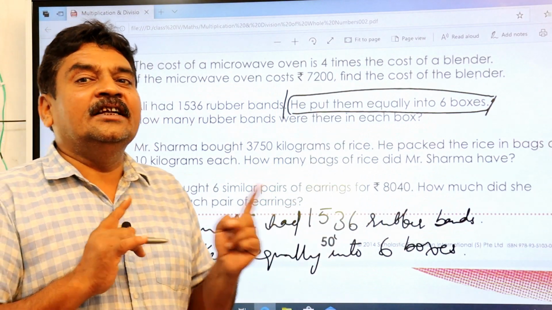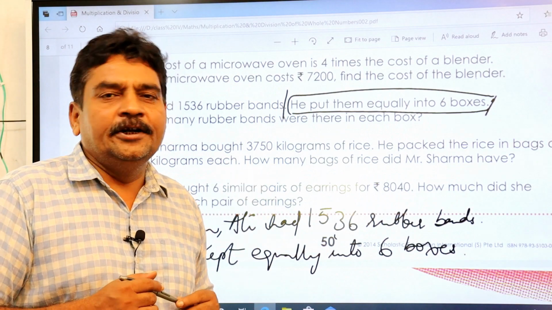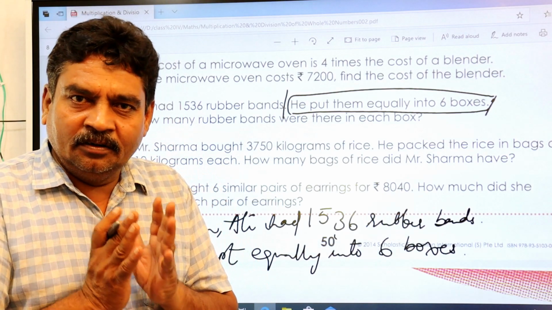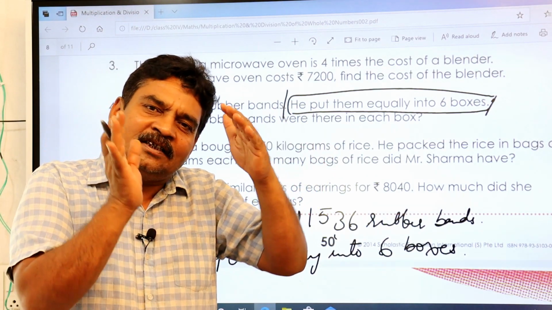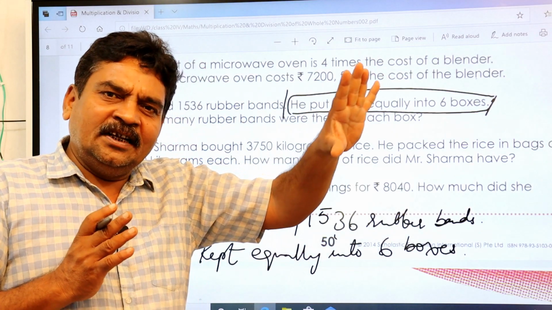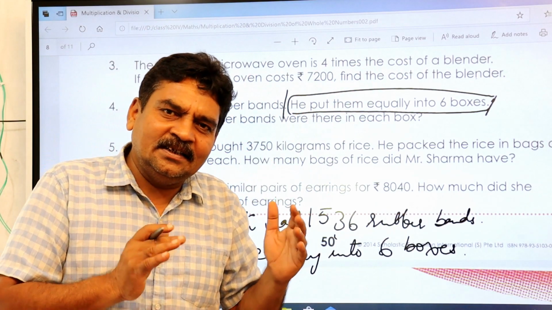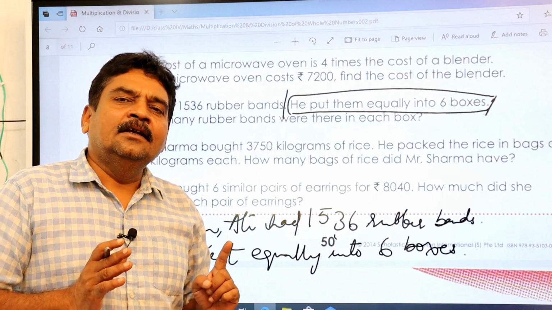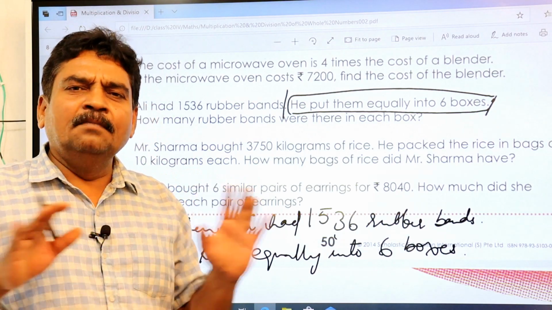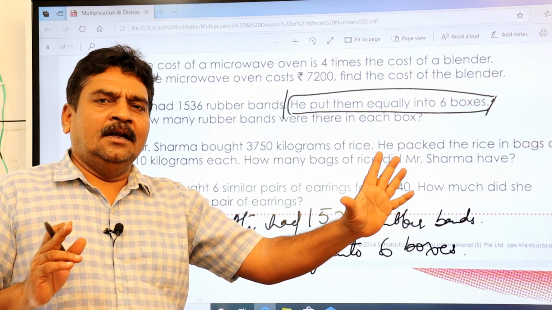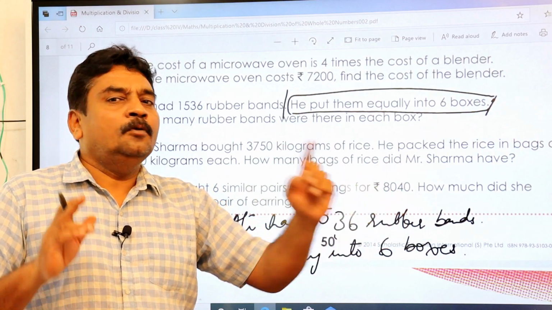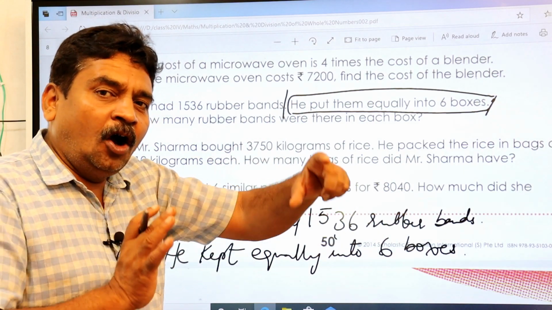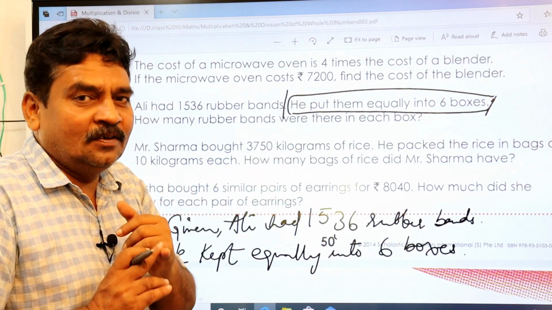Now don't try to change the tense. I told you in that video, never change the tense form of a question in your answer. When it is in past tense, you write down the statements in past tense. When it is in future tense, write down in future tense. When it is in present tense, write down in present tense only. You understood? That is the first key you have to understand. Second one, simple. Write down from full stop to full stop in one line. Second, again full stop to full stop. Don't write down the same third question line. How many, what, the question words, WH question words, you know it.